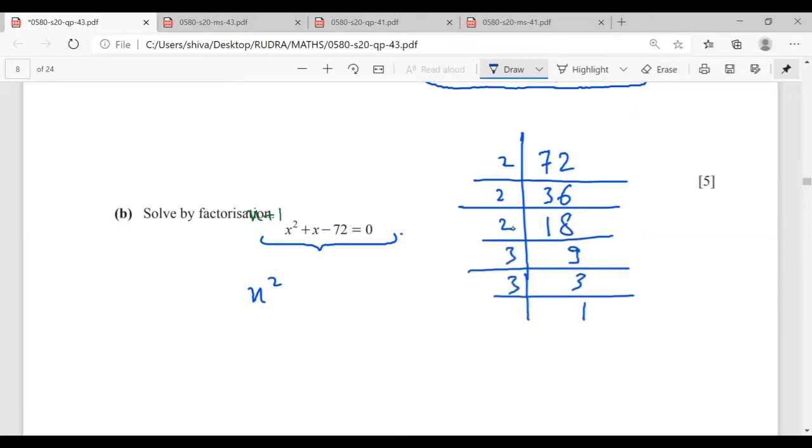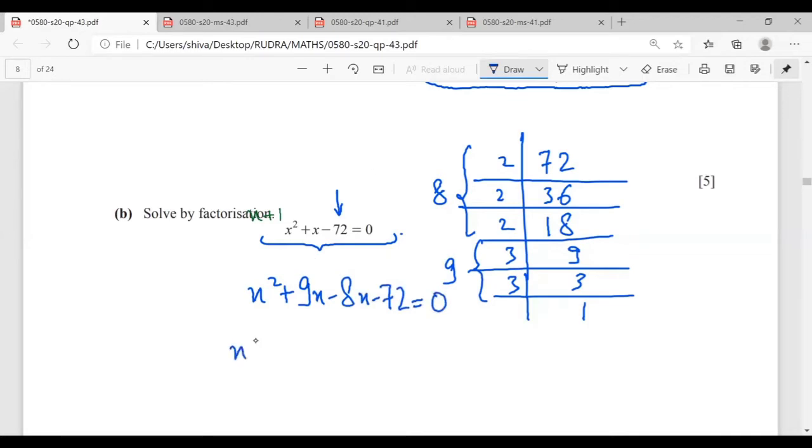Mr. Rudra, the trick is that you can take the factors of 72, and from here you can try to make two numbers, because we require two numbers here. So what will be the two numbers, Mr. Rudra? Is there any doubt? No, sir. So the two numbers will be 8 and 9.